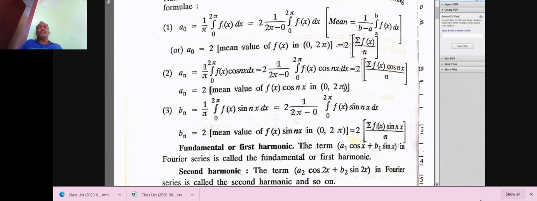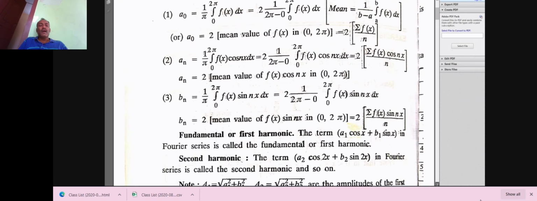in the interval 0 to 2 pi. Remember these three formulas only: a naught, a n, and b n. a naught is equal to 2 times summation f of x by n, and a n equal to 2 times summation f of x cos nx by n, and b n equal to 2 times summation f of x sin nx by n. These three formulas you have to remember to solve the problem.